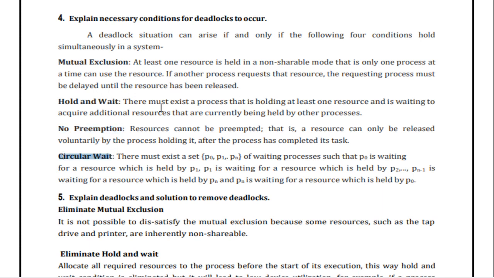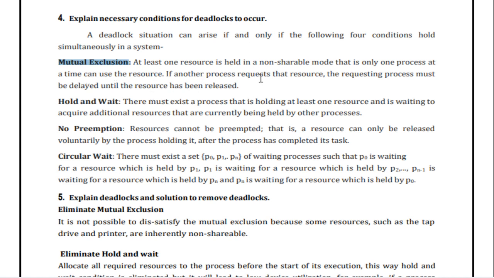So if and only if the following four conditions are held simultaneously in the system, then we can say deadlock arises. First, mutual exclusion. At least one resource is held in a non-shareable mode, that is, only one process at a time can use the resource.